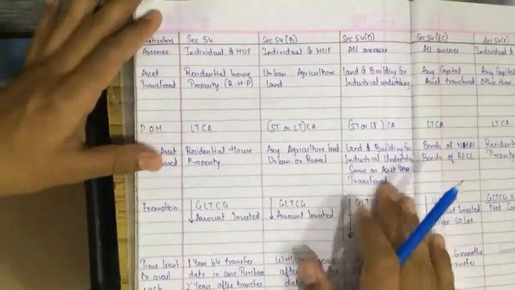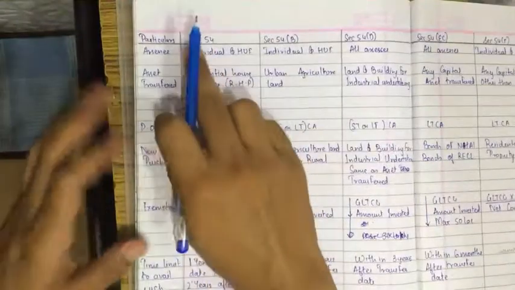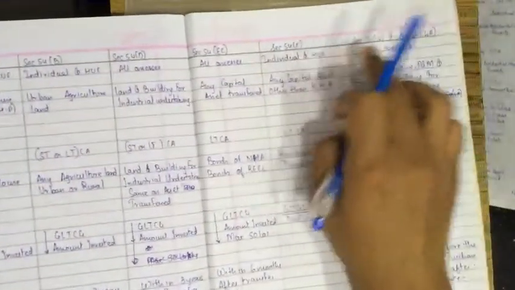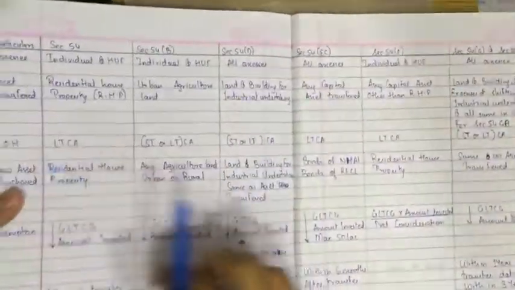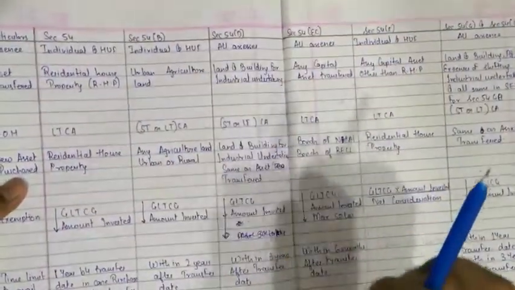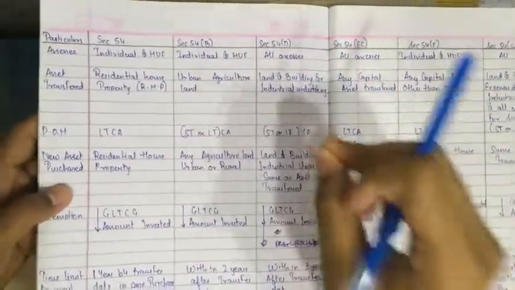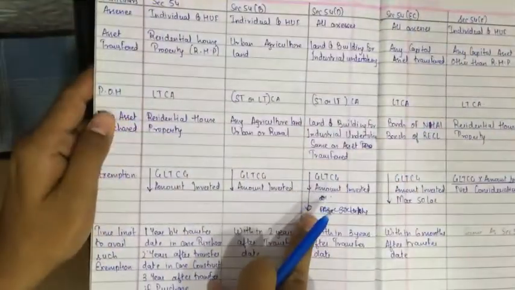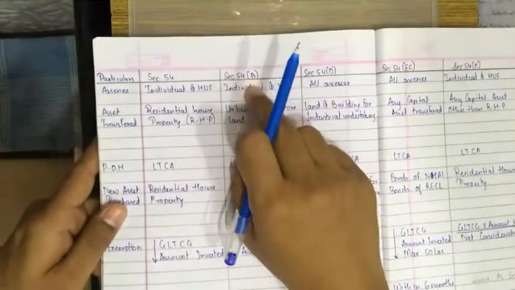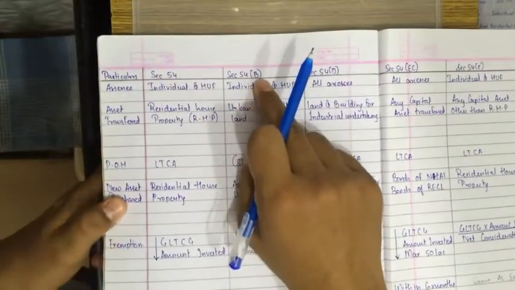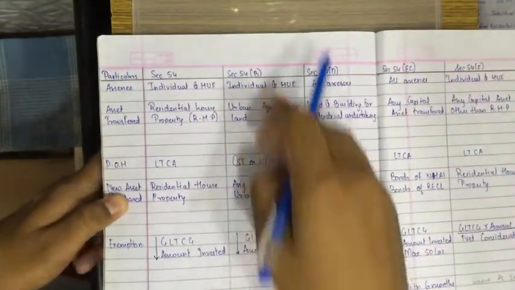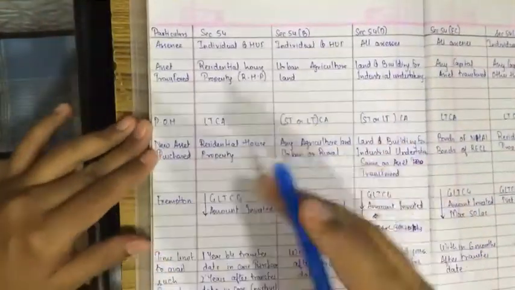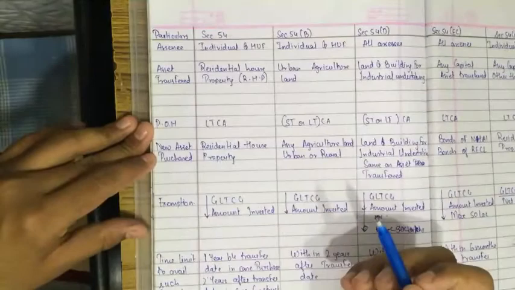So let's start. See, how many sections are there? Section 54, 54B, and so on. I assure you, you'll all understand these sections and remember them at the end of this session. If you ask any of your friends who is an IPCC student to tell you section 54B, they will not be able to tell, but you'll be able to tell in a jiffy. So let's start. What does section 54 say?